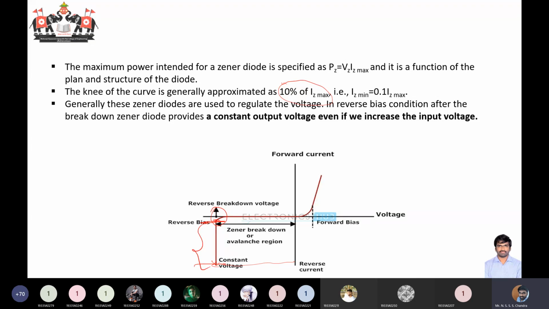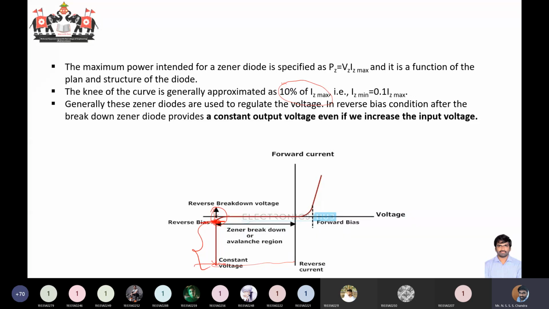Below this, if your current is lower than this value, your diode is not in the breakdown region. Only a small current will flow, and it will operate according to the voltage supplied. Only once the current crosses the knee point at VZ, irrespective of the current, will your voltage remain constant.